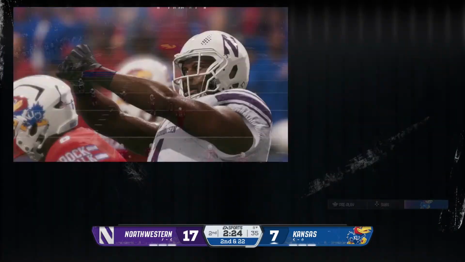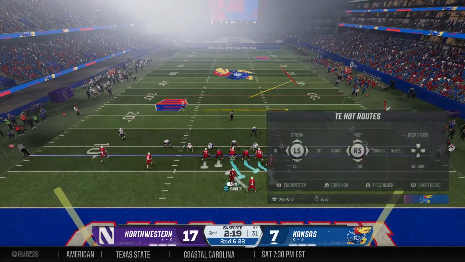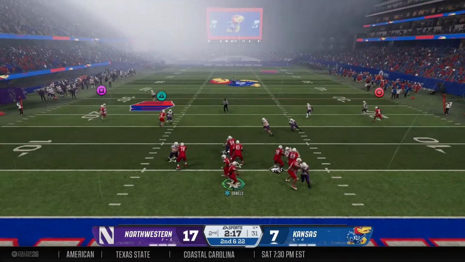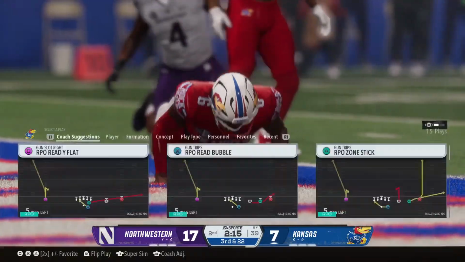Yeah, and how about this defense, man? That's the third sack of the day. They've been putting pressure, getting him on the ground. Not something they've been good at throughout this season. This defense is playing better because they're getting more pressure on the quarterback.